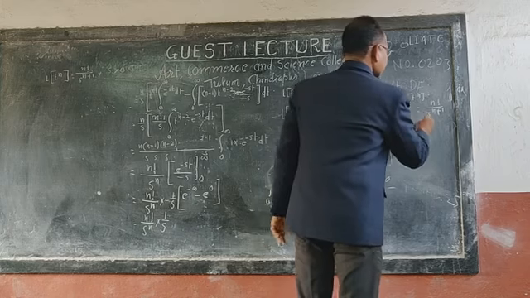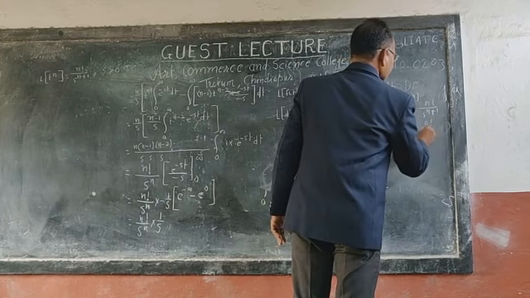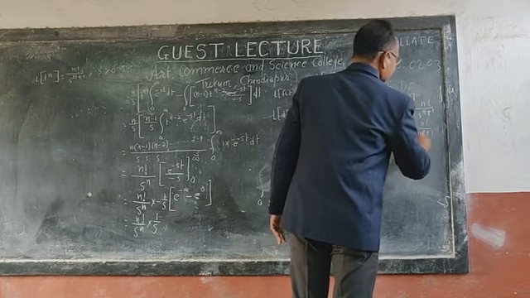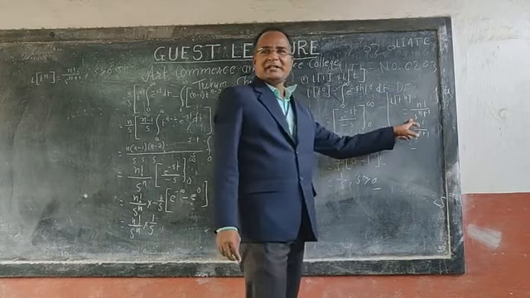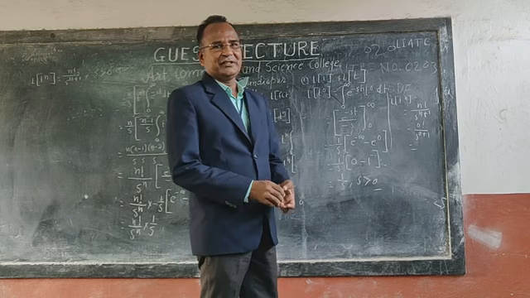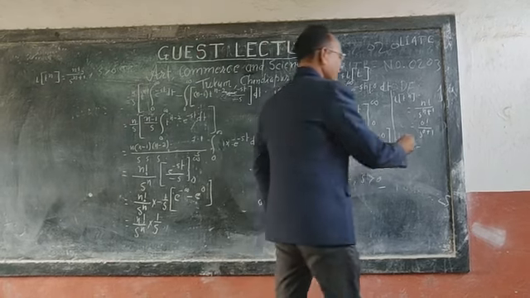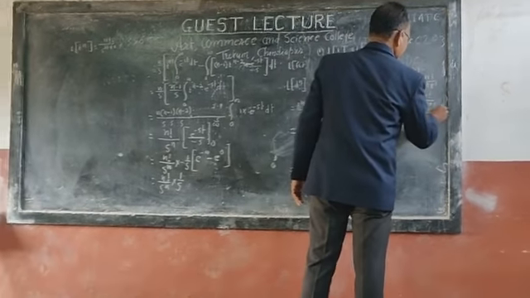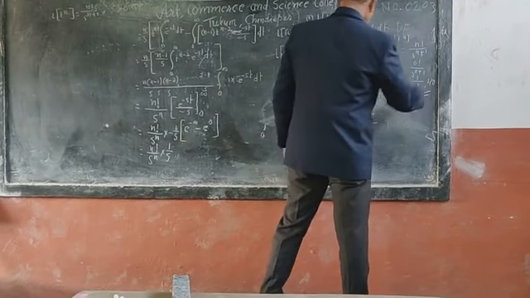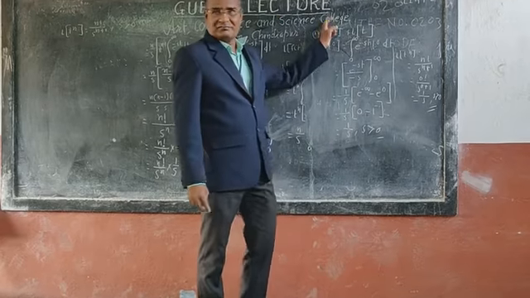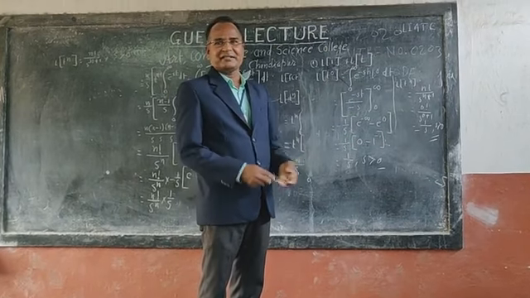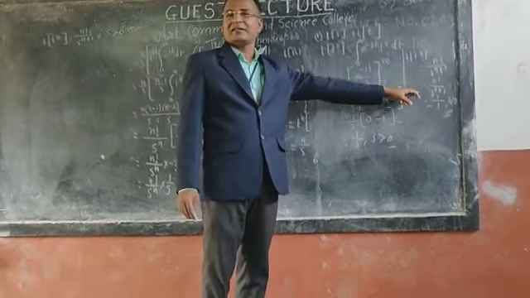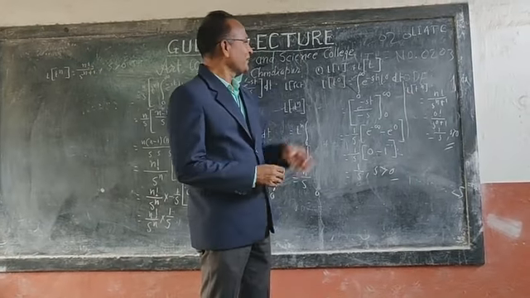So here 0 factorial upon s to the power 0 plus 1. 0 factorial means 1, 0 factorial is 1, so 1 by s, where s is greater than 0. This is the result that we found by applying the definition, and this is by applying the direct rule.